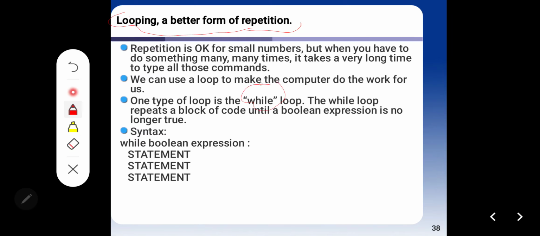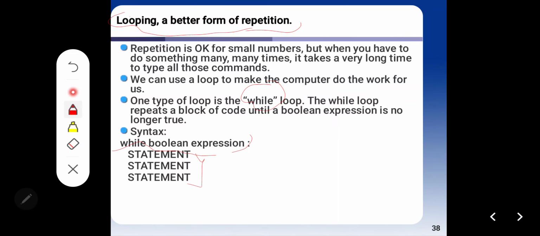I have given you an explanation about while and for. The while loop repeats a block of code until a Boolean expression is no longer true. Syntax: while Boolean expression, and don't forget to give a colon at the end of the syntax, and then the statement.